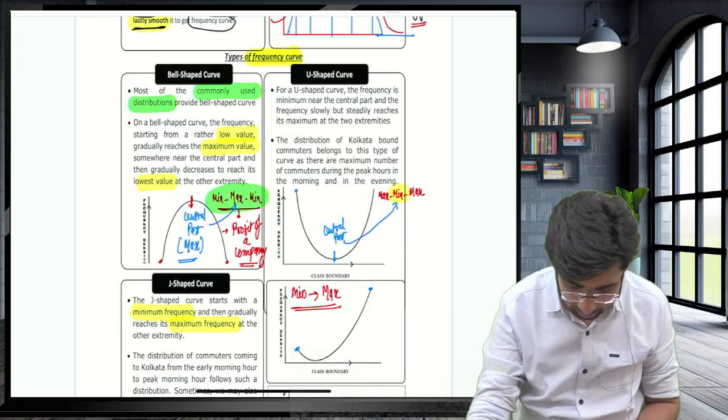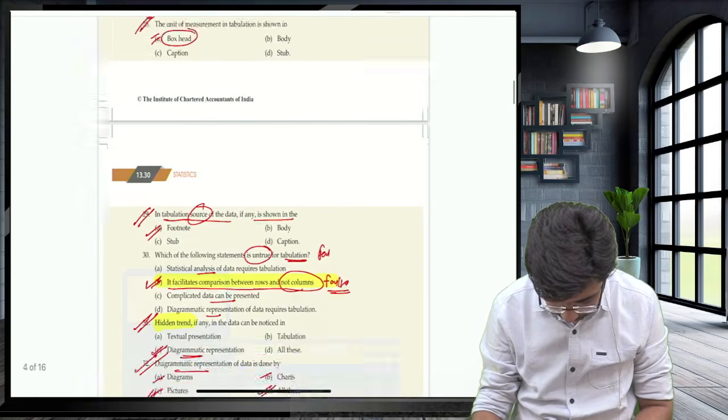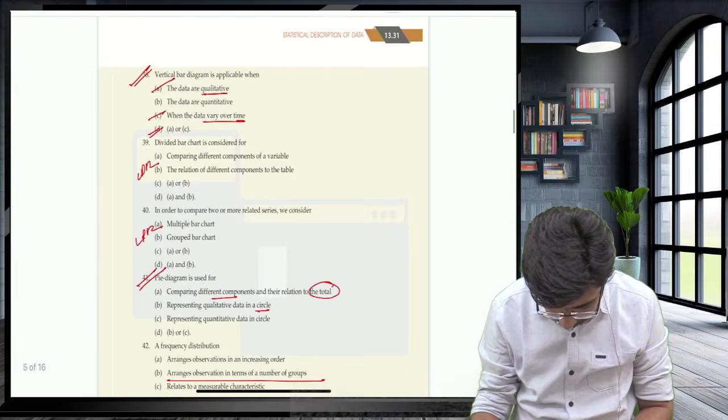Now let's look at some questions. In parallel, let's look at some questions, guys. Almost all the questions are done from our side.